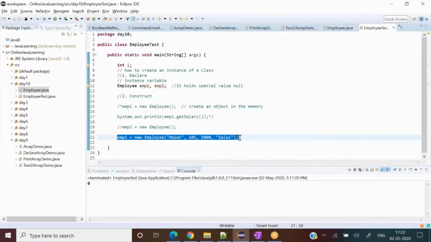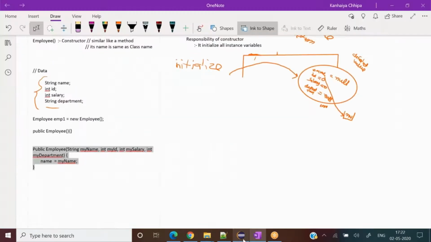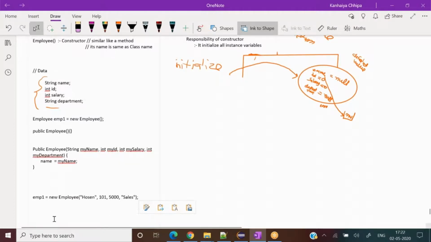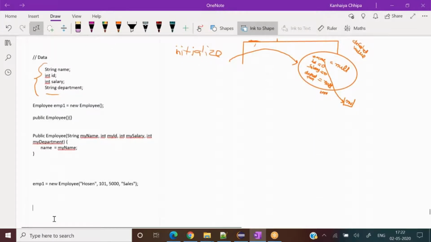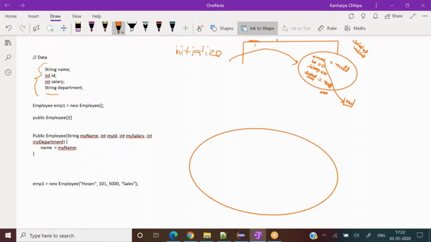So what is going to happen now? Let me show you this there, and then I'll show you in the IDE as well one more time. Here I have written this. This time around, an object will again be created in the memory, this bigger object. This emp1 will be holding this object, and this time I have four variables: name, second one ID, third one salary, and fourth one department.